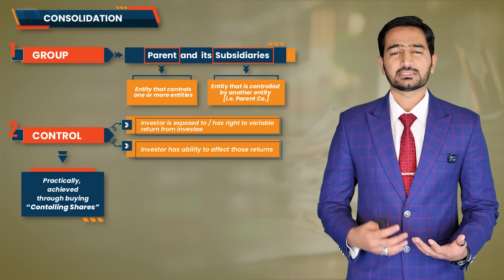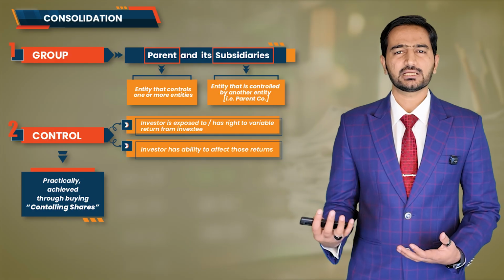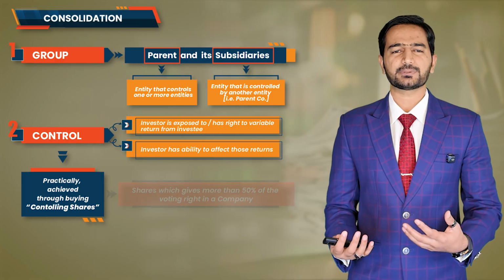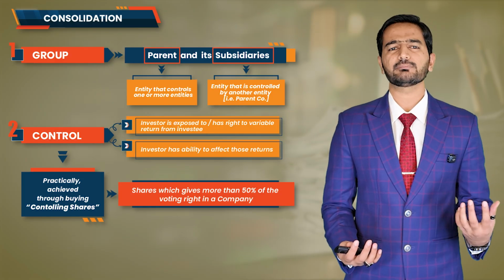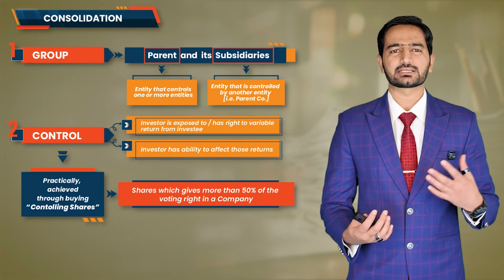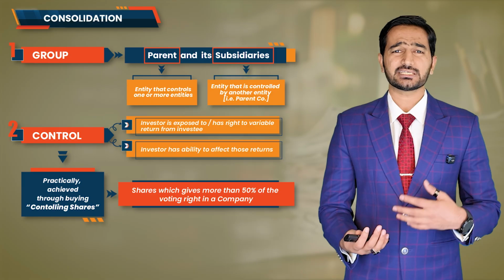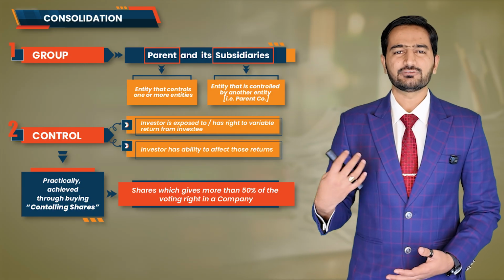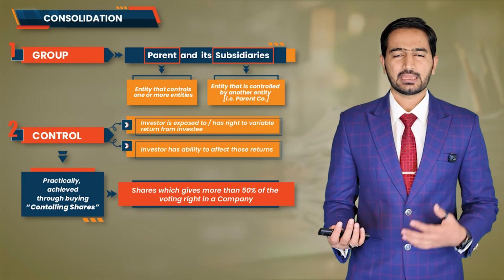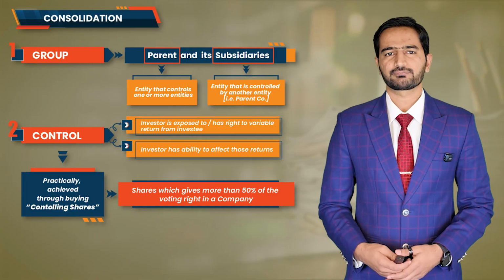And for that, the majority rules apply. Meaning, if one company holds more than 50% of the voting rights in another company, then it is in the position to control that other company. So if a company acquires more than 50% shares in another company, then the investor becomes the parent and the company being invested in becomes the subsidiary.